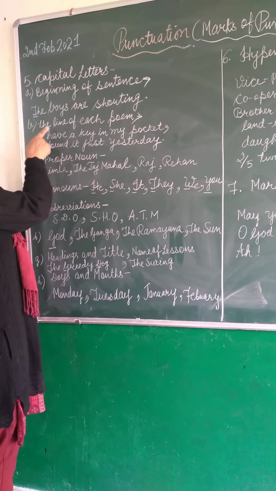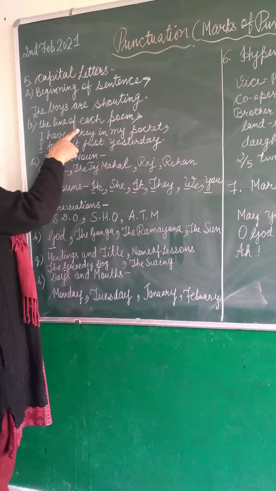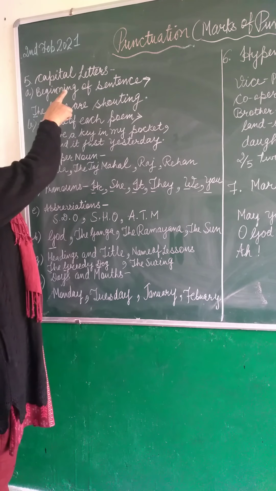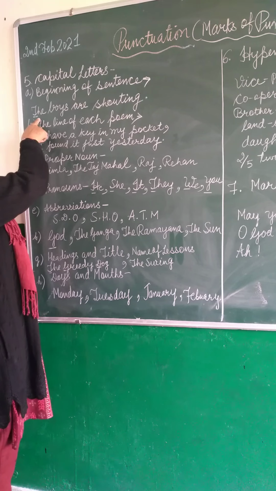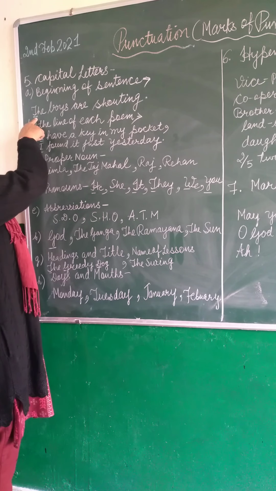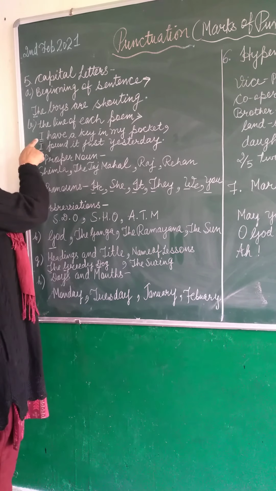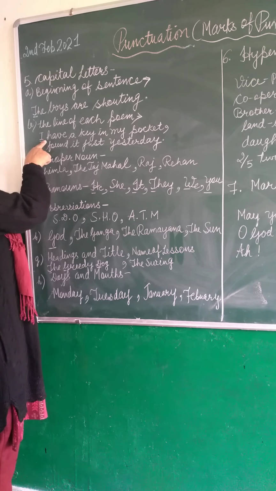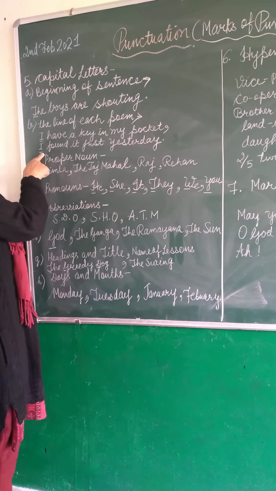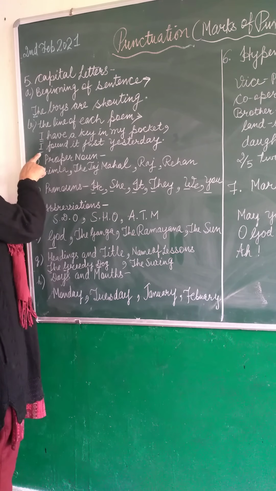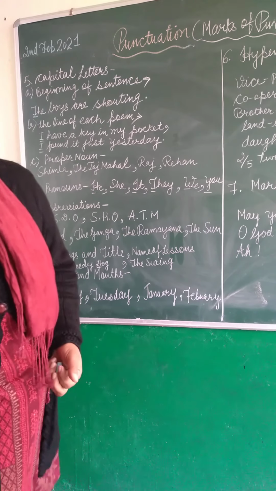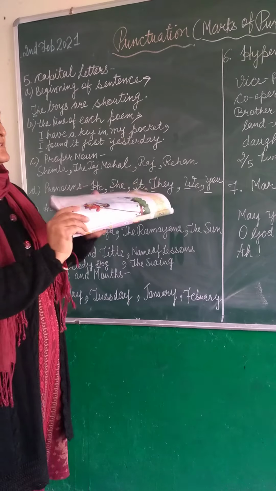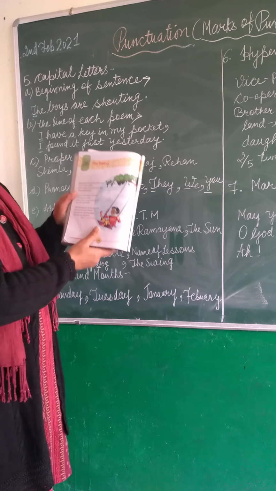The line of each poem. I'm talking about where we have to use a capital letter. First, while we start the sentence, the first letter of the word is capital. Next, each line of the poem. Like, I have a key in my pocket. I found it just yesterday. I and I. This is the first line of the poem. This is the second line of the poem. I am showing you from the second class English reader. Yes, how we are using capital letters here.